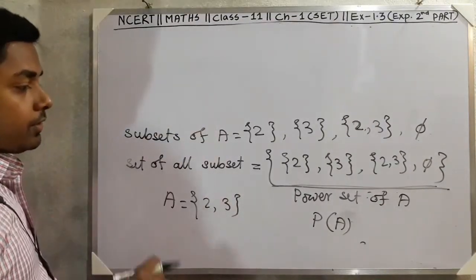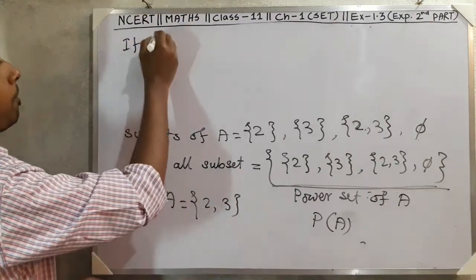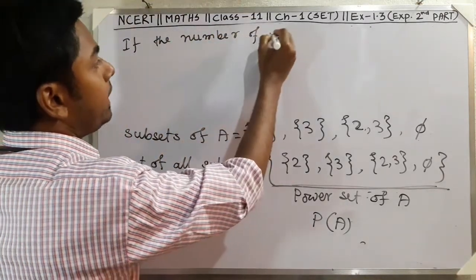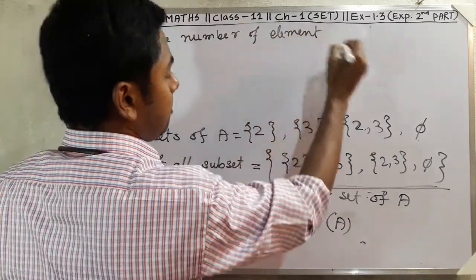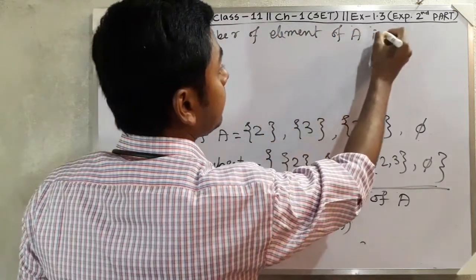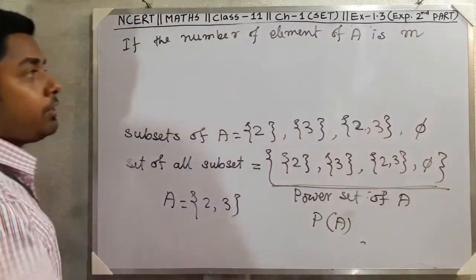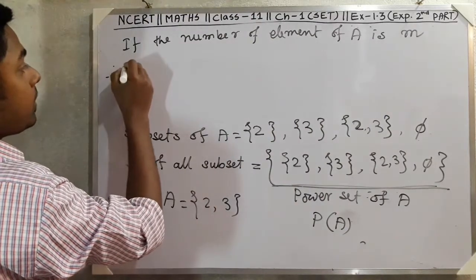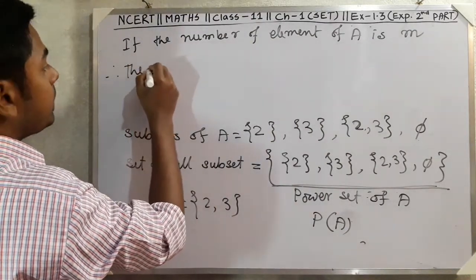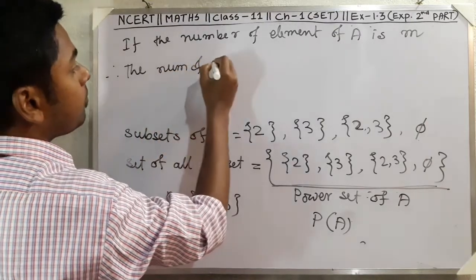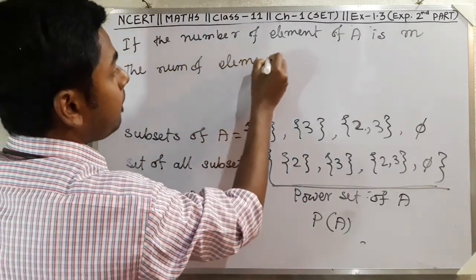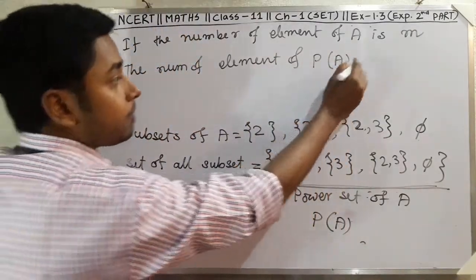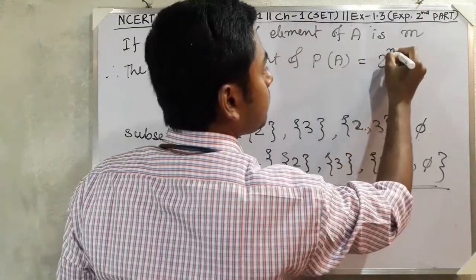Now if the number of elements of A is m, therefore the number of elements of P of A, that means power set of A, equals 2 to the power m.